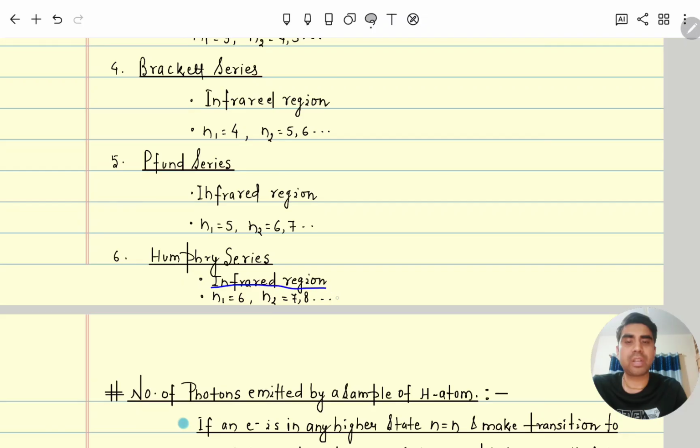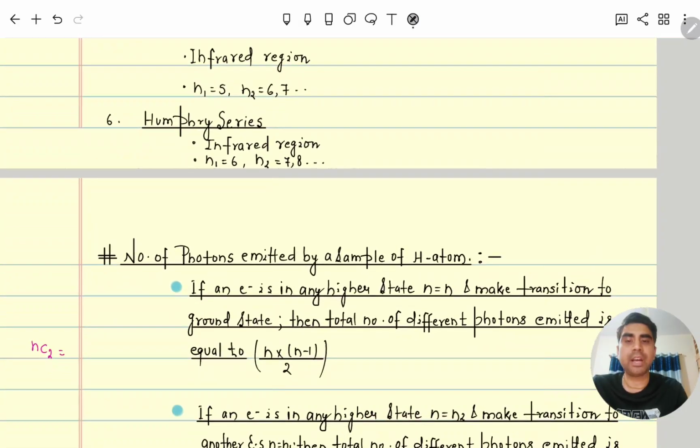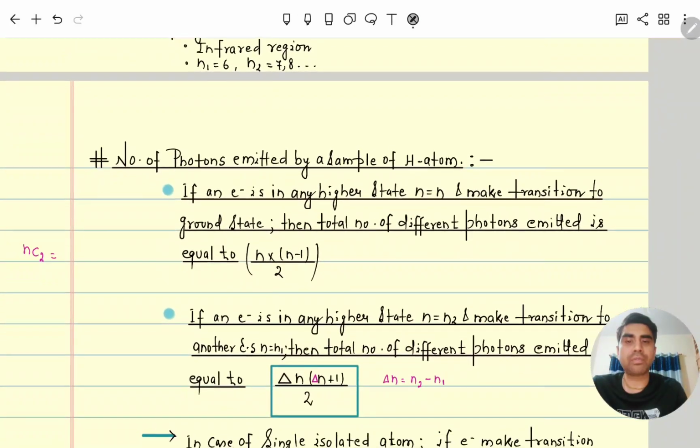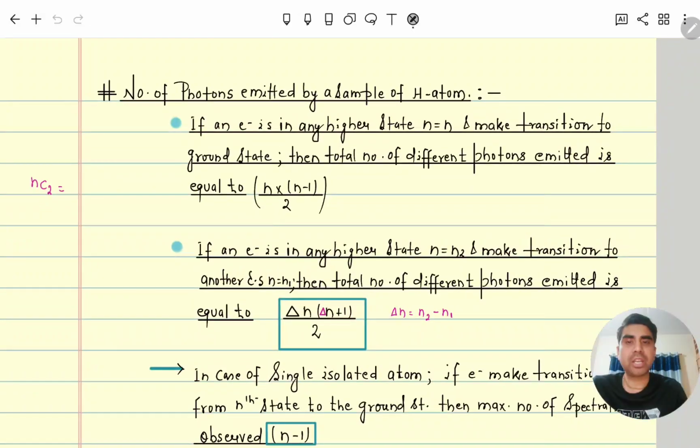This is also in the infrared region. N1 value is 6, N2 value will be 7 and 8. Okay. Now we will calculate the number of photons, meaning as an electron comes from an excited state to the ground state, it releases energy. That released energy is also in the form of h nu only.